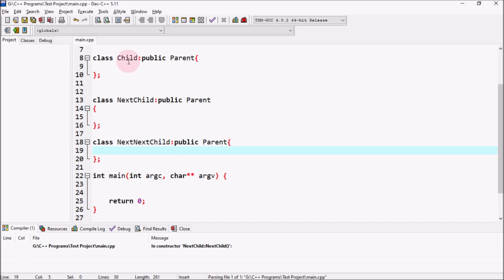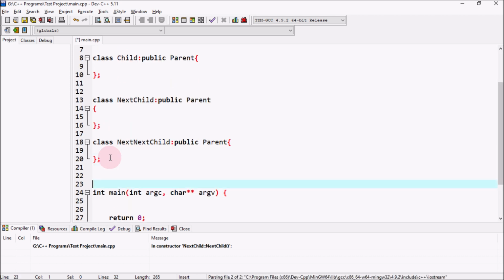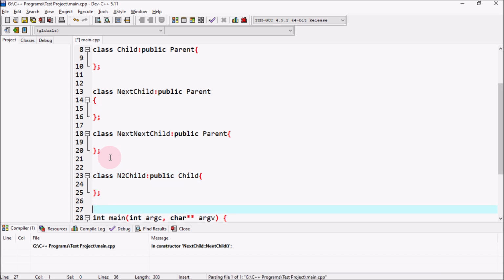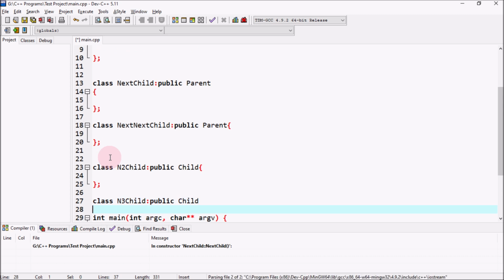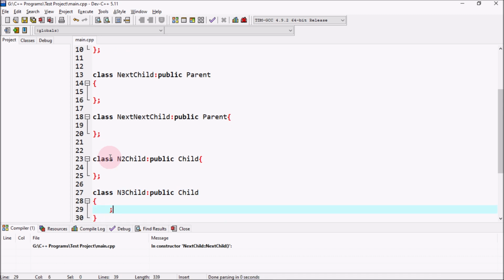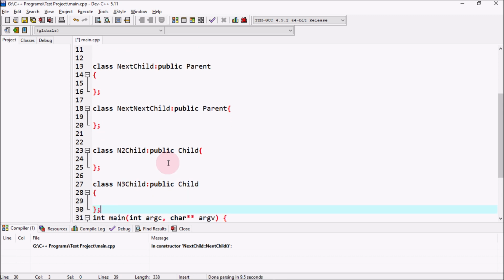We can create multiple children from the child class as well. I'm going to create another class n2 child and it is inheriting from the child class. I can create another class n3 child, and this might be inheriting from the child class as well. So this type of inheritance, where we create multiple children from the single parent, is called hierarchical inheritance. So these were 4 different types.